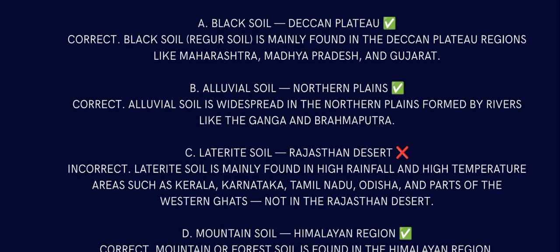Black soil is found in Deccan Plateau, because black soil, that is regular soil, is mainly found in the Deccan Plateau region like Maharashtra, Madhya Pradesh, and Gujarat. That is Deccan Plateau. Alluvial soil is found in northern plains. Alluvial soil is widespread in the northern plains formed by rivers like Ganga and Brahmaputra.